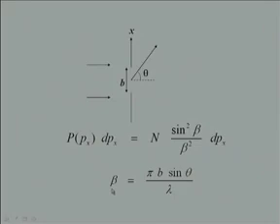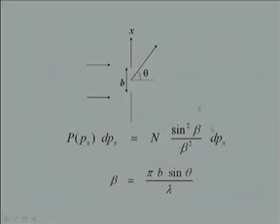And using quantum mechanics and the solution of the Schrödinger equation, if we consider a wave function which is confined in a region of the order of the slit width, then by solving the Schrödinger equation, one can show that by confining the electron in a region of the order of b, a momentum is imparted by the slit system, and the probability that the momentum lies between px and px plus dpx is proportional to sine square beta by beta square, where beta is equal to pi times b sin theta by lambda, b is the width of the slit, theta is the angle of diffraction, and lambda is the de Broglie wavelength.